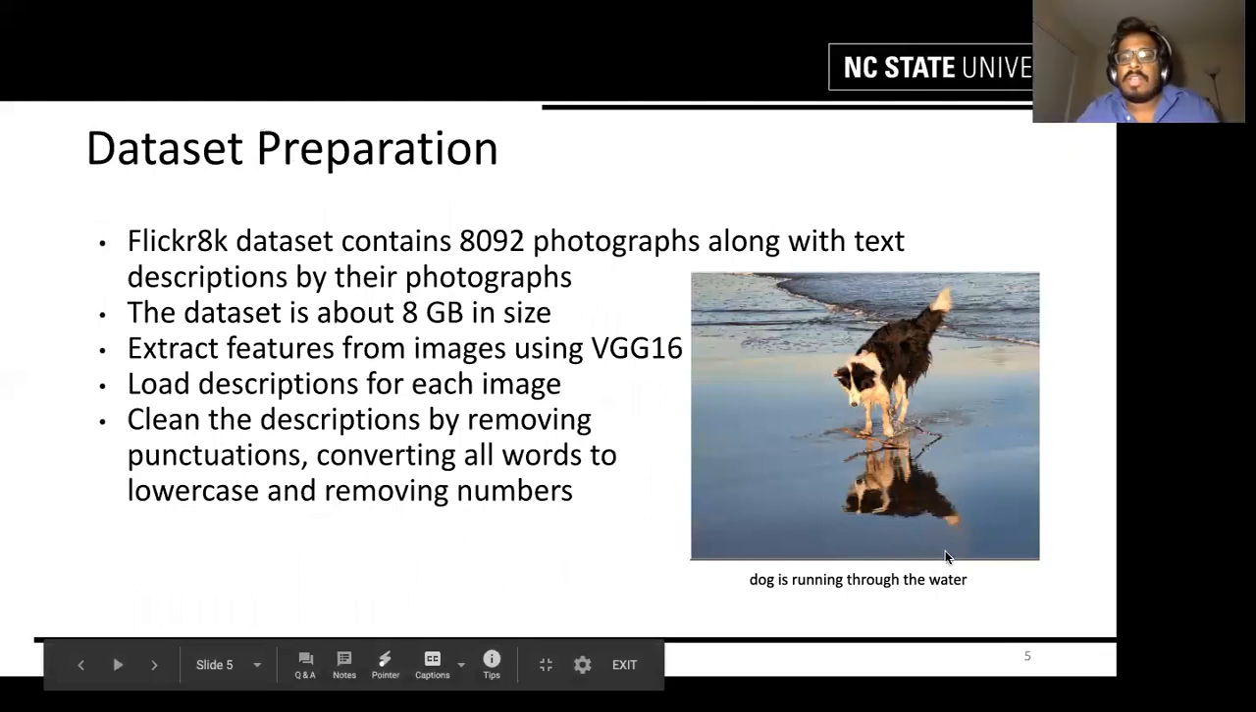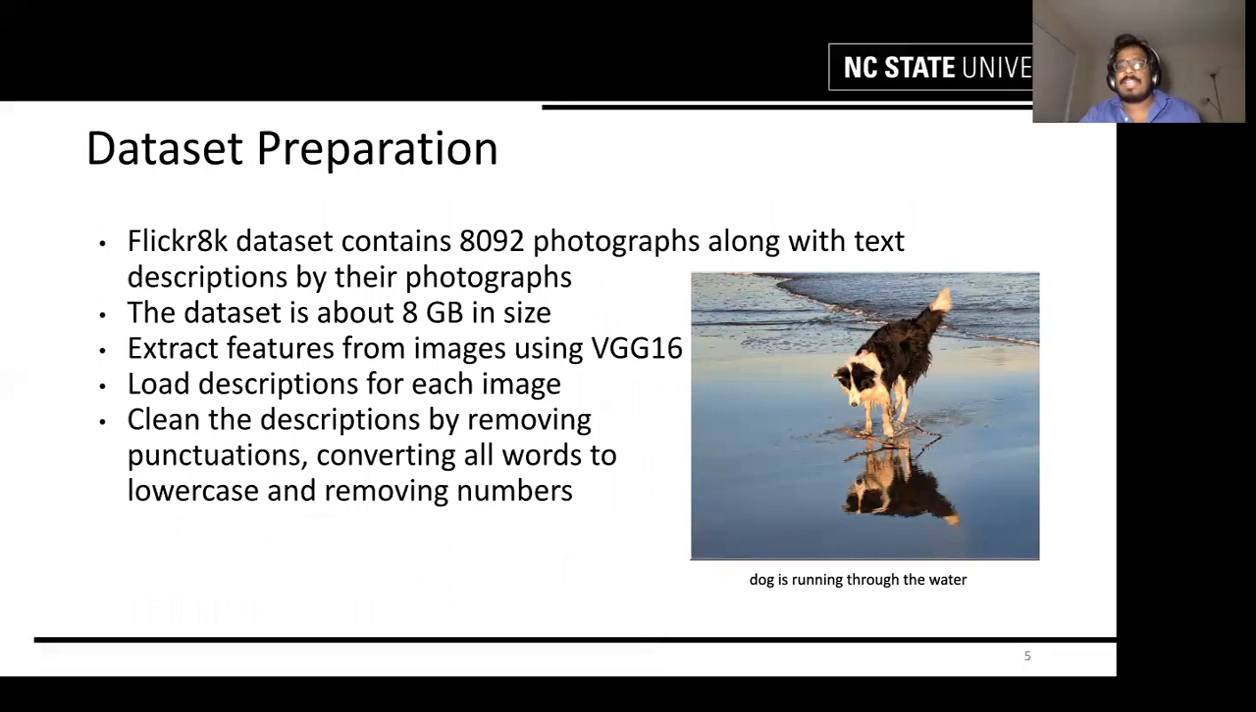So for training the model, we use the Flickr 8K dataset. The Flickr 8K dataset consists of 8,092 photographs along with the text descriptions. The dataset is about 8 GB in size. We used 6,000 images for training, 1,000 for validation, and 1,000 for testing.